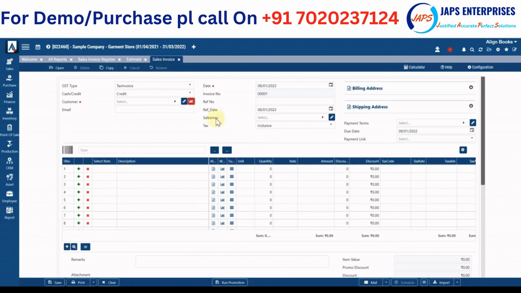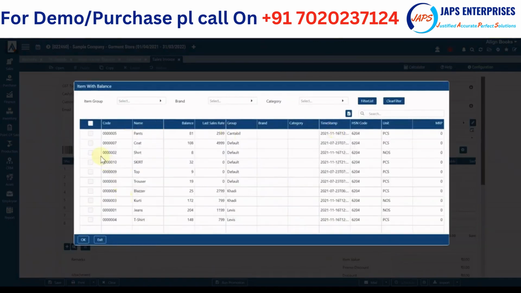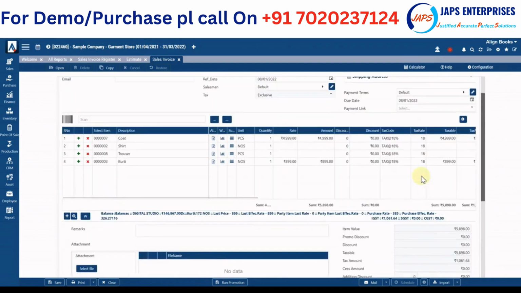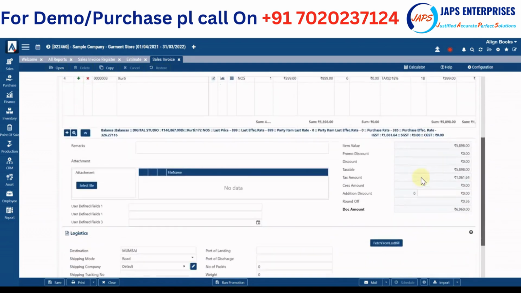If I talk about other features and functionality, say you want to generate one invoice for 10 items in one go. A lot of small features and functionality is provided. The item list is displayed, you simply select these items from the list and select OK. So an invoice for 4 items is generated, and the rates and everything are picked automatically. Wherever rates are not defined, you have to put them in manually, otherwise the rates and quantity and everything is done. So this is how simple it is to generate an invoice.